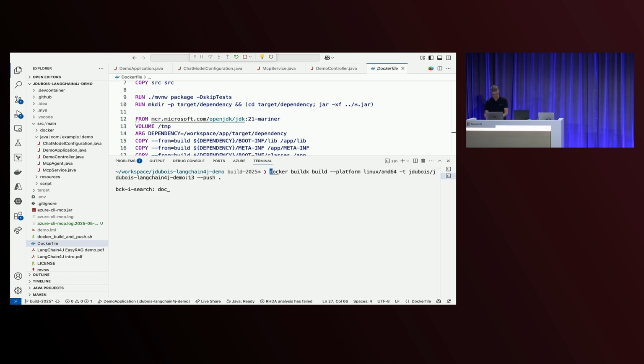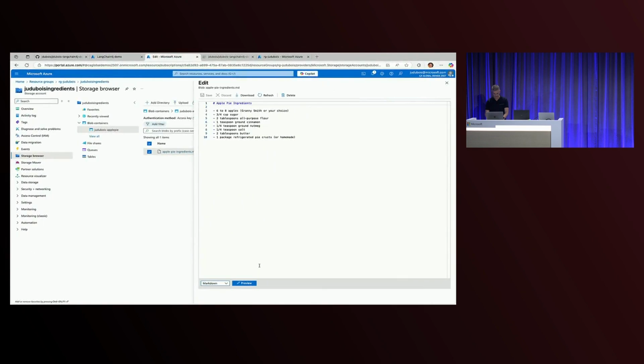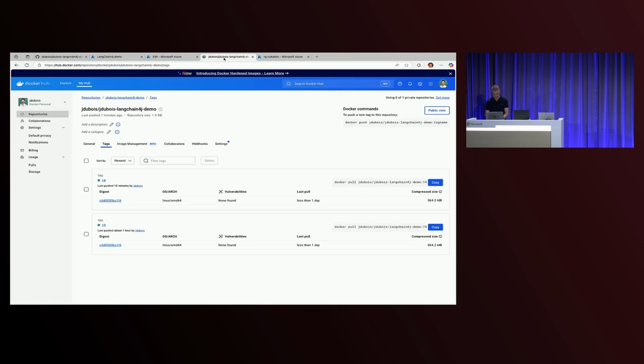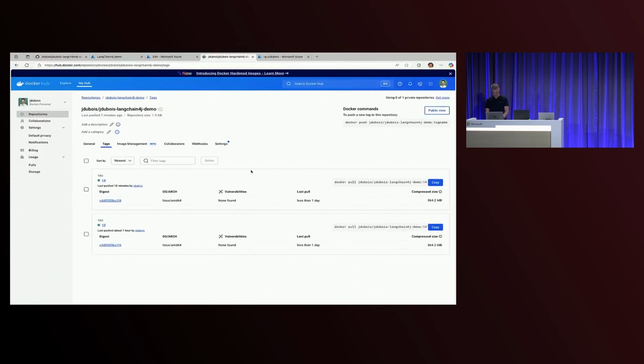And so I'm going to do image number 14, and I'm going to push it to Docker Hub. Let me just show you my Docker Hub instance, which should be here. Oh, it's already done. That's so fast. The Wi-Fi is really good. So it just created my image. It should be here. Yeah, it was already there. It went so fast, I didn't see it coming. So it pushed my image to Docker Hub, and now I've got my image ready.